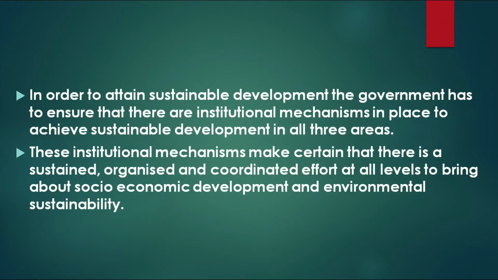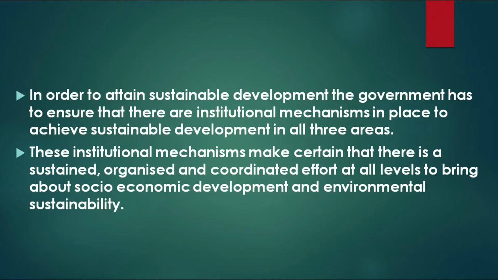So, keeping this in mind, you have to understand that sustainability is threatened because of overexploitation in terms of fishing, agriculture, overuse of fresh water, deforestation; you're talking about industrialization, right? You're also talking about soil degradation, climate change, the impact on the health of people, and poverty and income inequality as well. So that means in order to attain a sustainable level of development, it is extremely important for the government to have certain institutional mechanisms in place, right? Now, when you talk about an institutional mechanism, what does that mean?